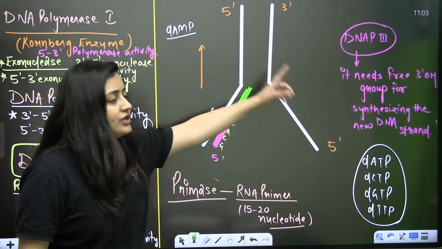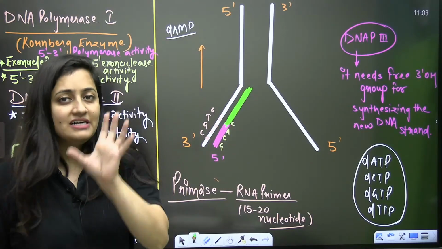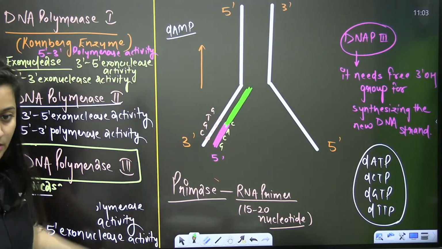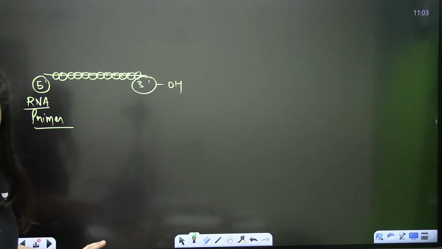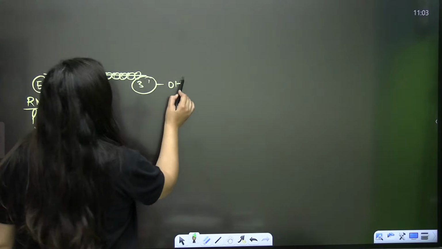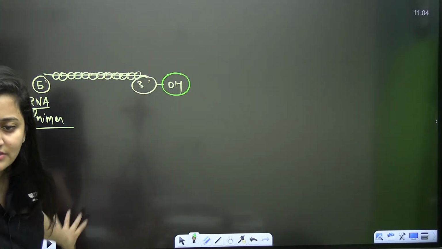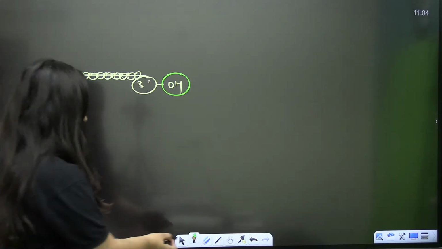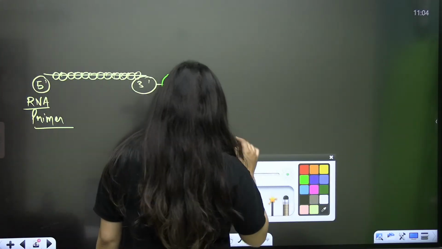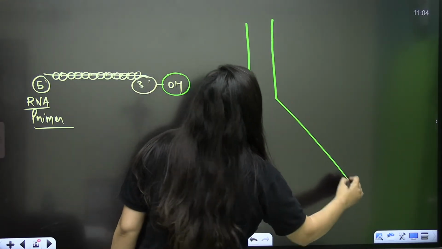So that's how your DNA polymerase 3 works. Is that clear? First point clear, right? The role of primase clear, right? So DNA polymerase 3, when it will see the free 3-OH group, it will come up and then it will further start adding the bases. Clear, bache, Shrutik? Sure. But now there is one more twist, right? Now there is one more twist.